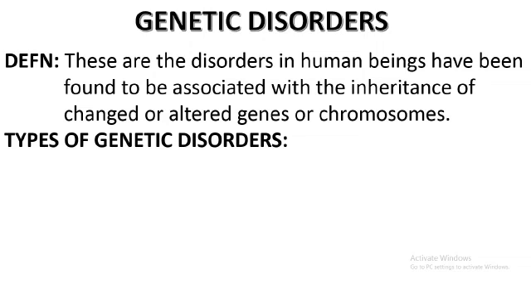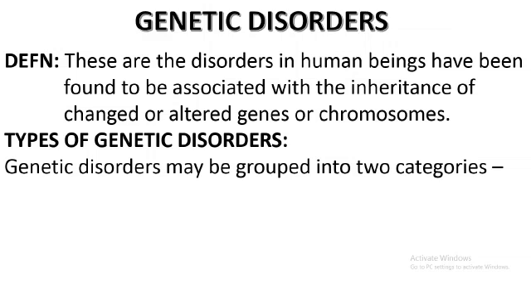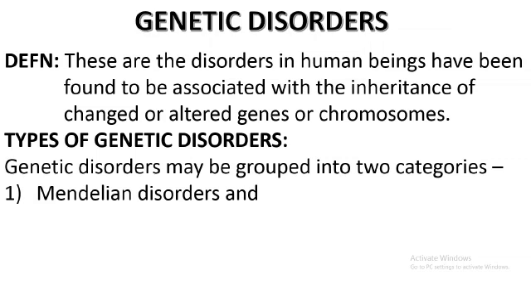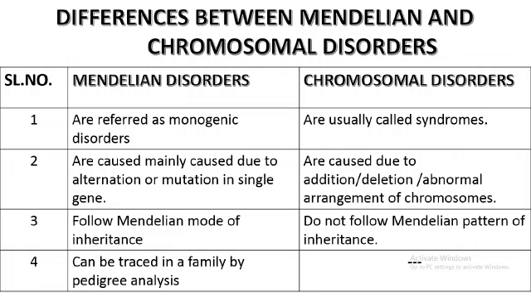Now let us come to the types of genetic disorders. Genetic disorders are mainly categorized into two groups: one is Mendelian disorder and the second is chromosomal disorder. Mendelian disorders are popularly known as monogenic disorders, whereas chromosomal disorders are popularly called syndromes. Why are Mendelian disorders called monogenic?